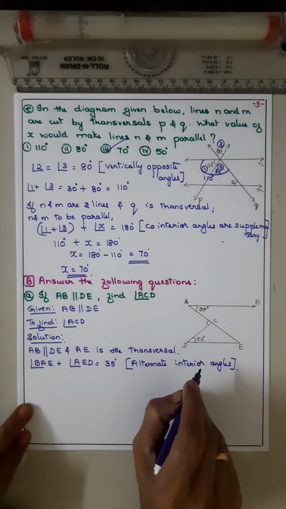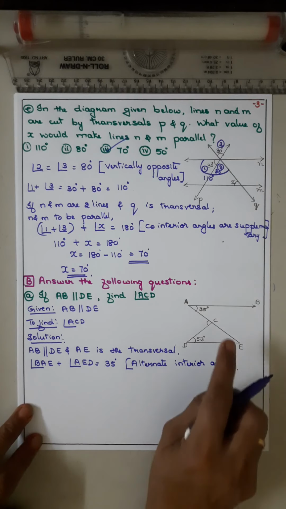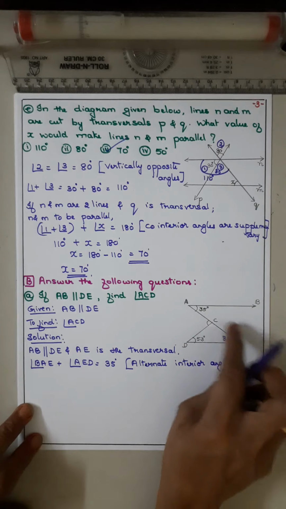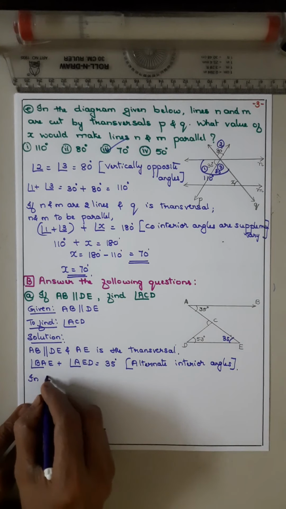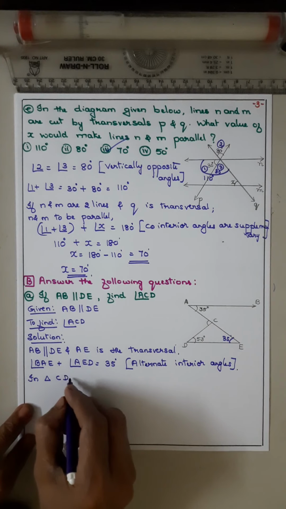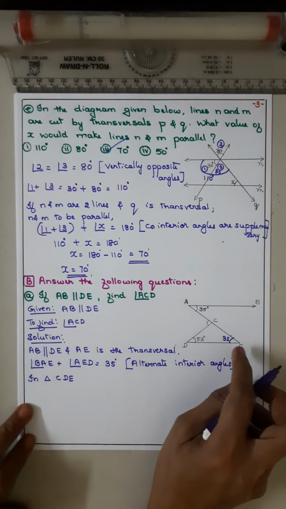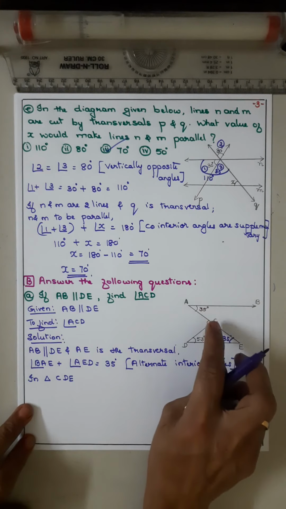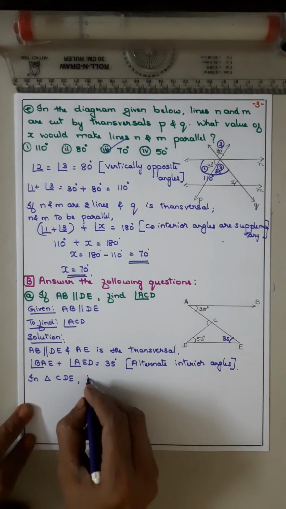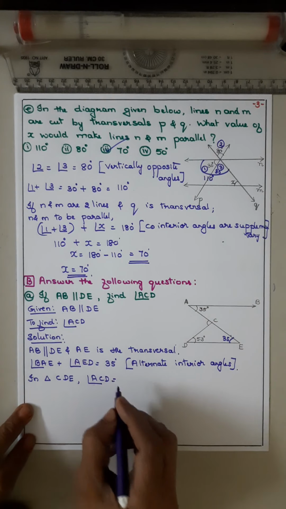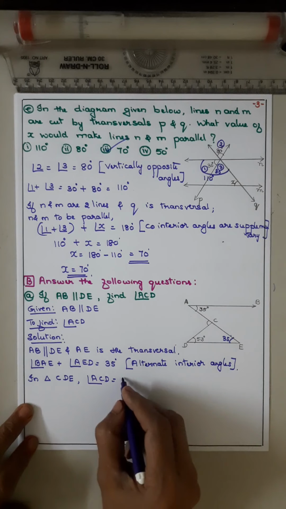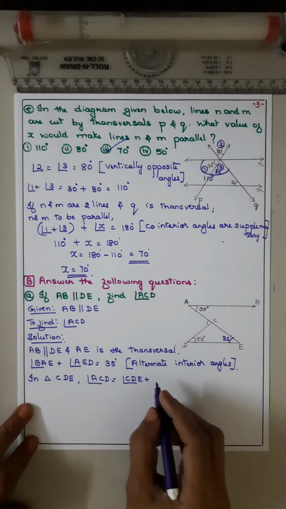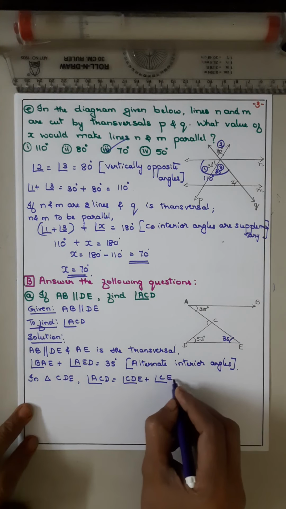Now it is in triangle. So you got this to be 35. Now in triangle CDE, angle ACD is equal to angle CDE plus angle CED. Why?